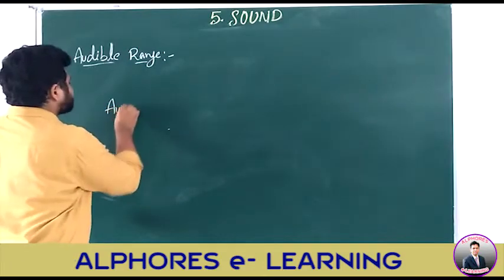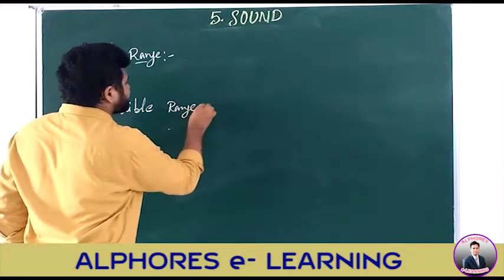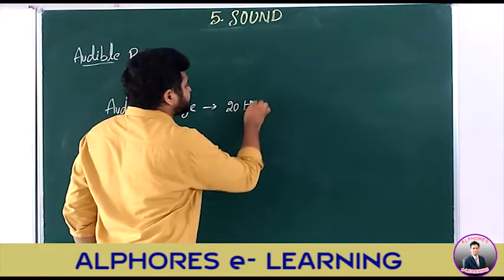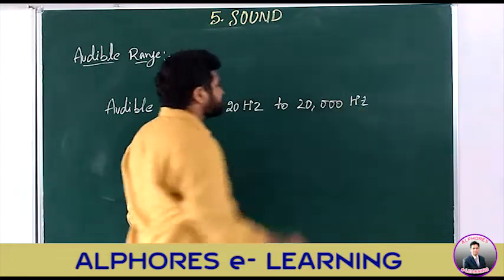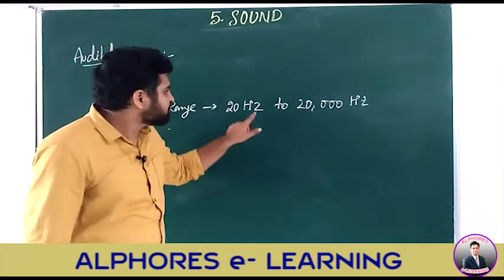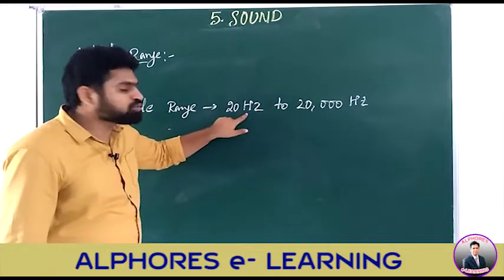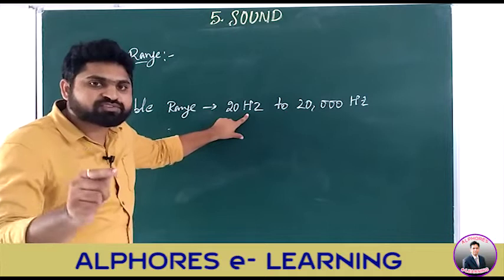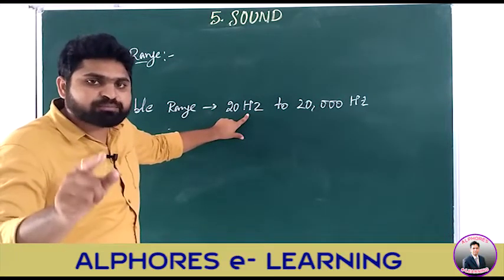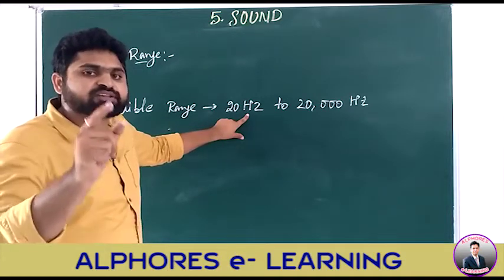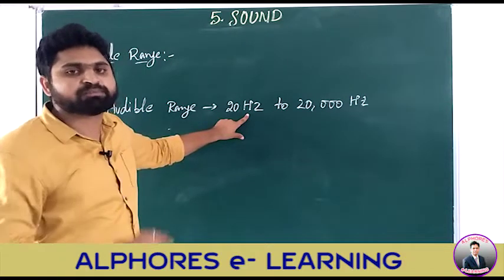In the case of audible sounds, the audible sound range is 20 Hz to 20,000 Hz. As I said just now, Hz is the unit for what? Frequency. So what is the meaning of 20 Hz? A body makes 20 vibrations in 1 second. If a body makes 20 vibrations in 1 second, then the sound produced by the body can be heard by human beings.